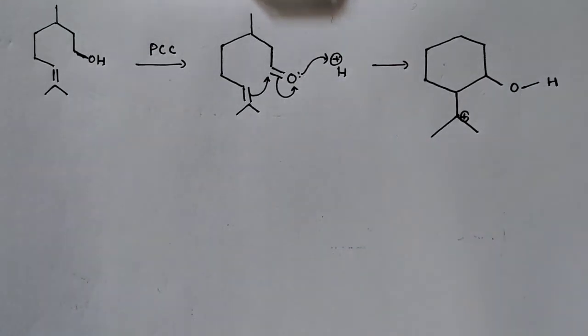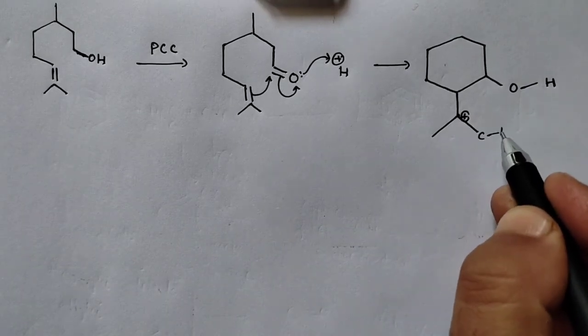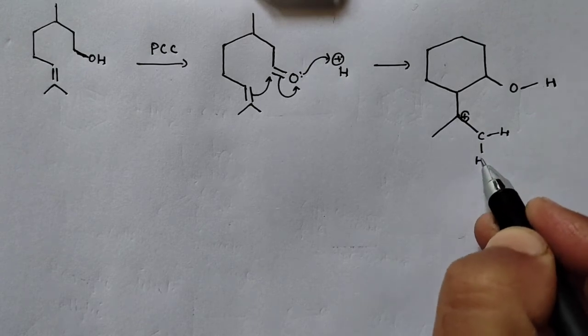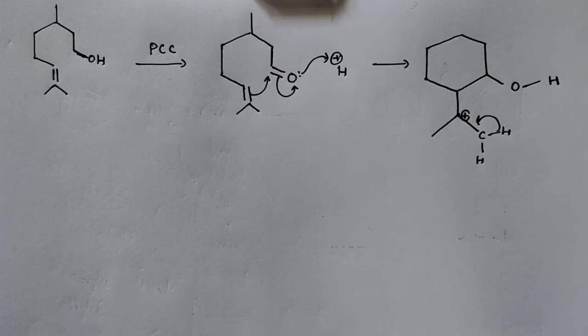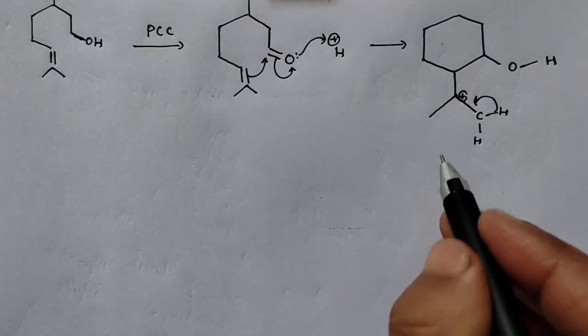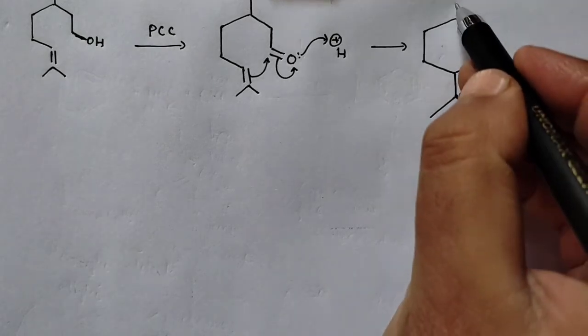Okay, so you have O and H formed here. Now on this carbon you have a proton here, C-H. So to remove this plus, we'll get here. So finally what you get is, oh, we had a methyl here also.